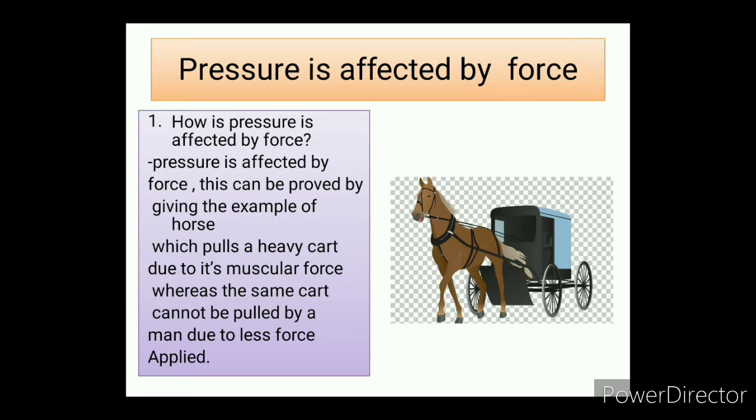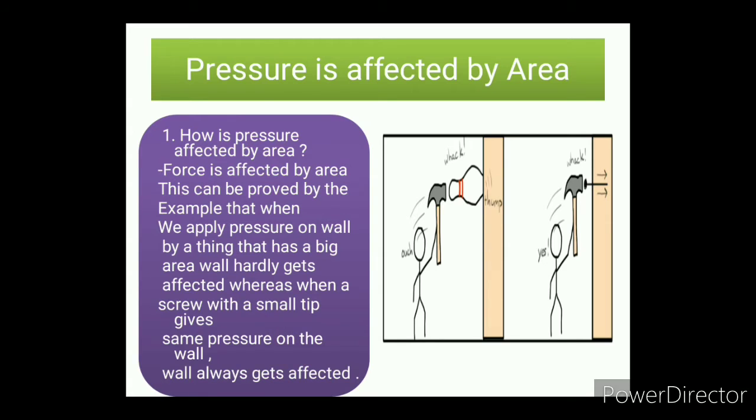The pressure that is applied by the horse cannot be applied by a human, because the horse applies a huge pressure that is measured in horsepower. So the horse applies more force, that is why it's converted into more pressure. So let us further go on to how pressure is affected by area. How is pressure affected by area? Pressure is affected by area.